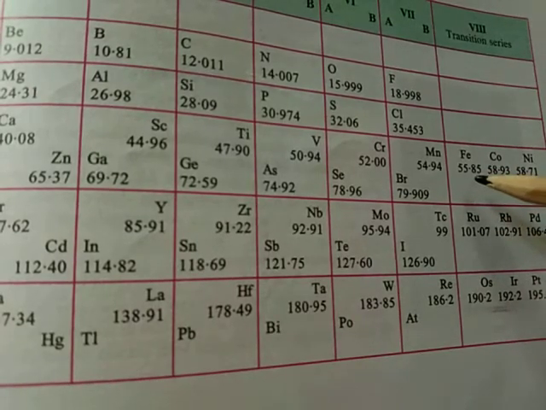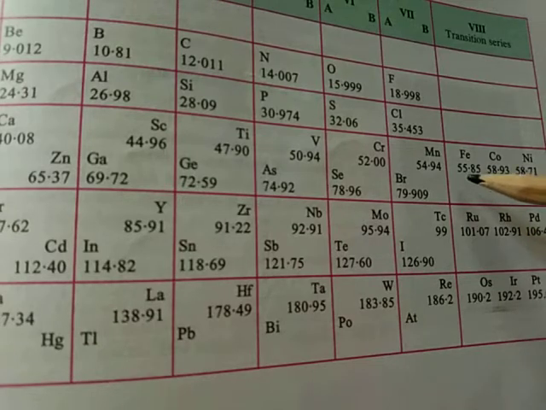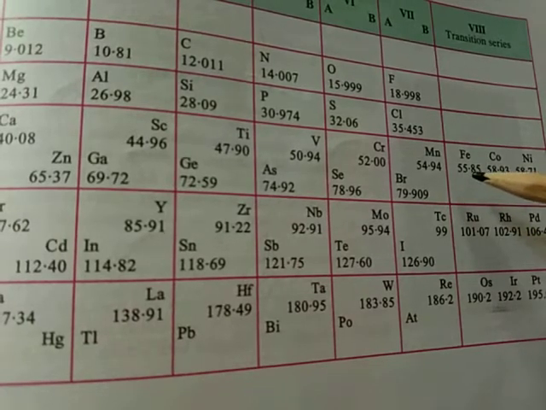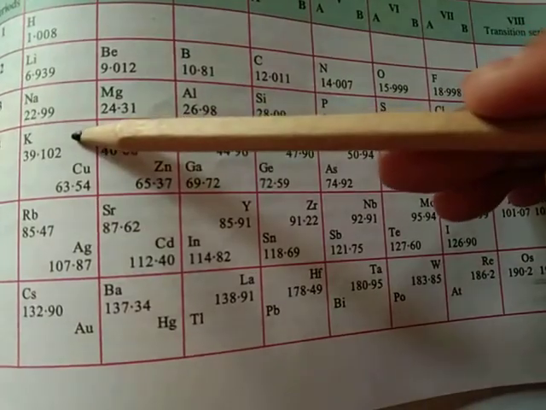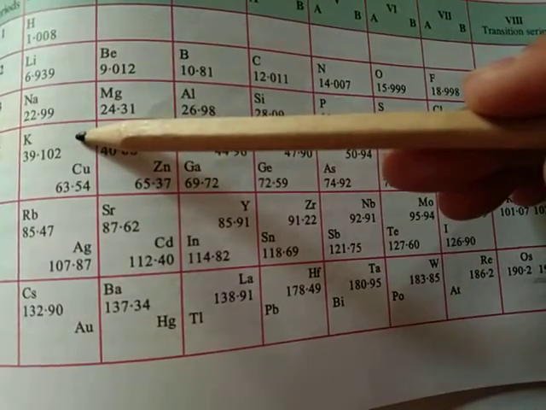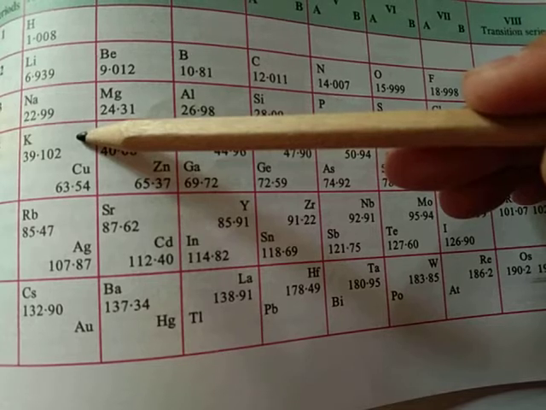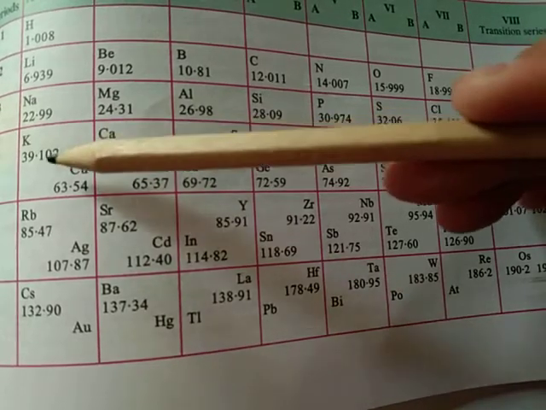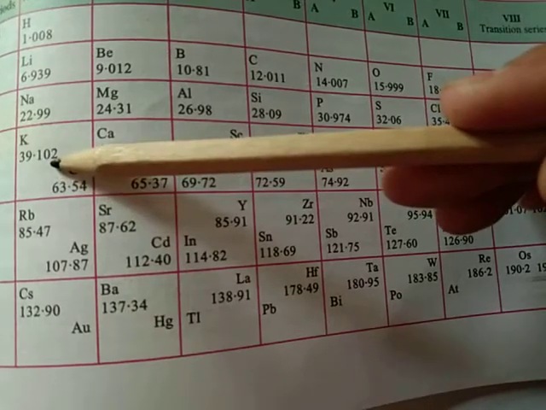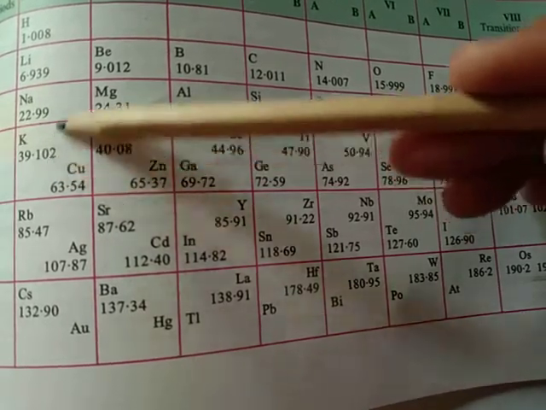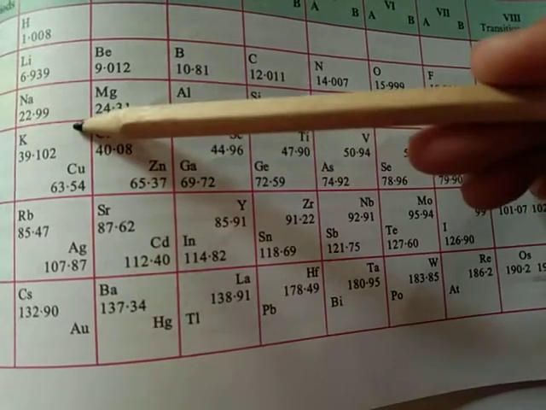And another, we take the example of argon and potassium. Argon atomic weight 39.9 has been placed before potassium. Potassium atomic weight 39.1. So there was no justification for this case.